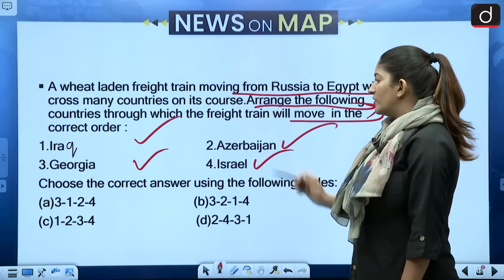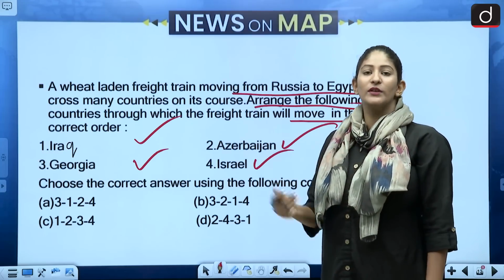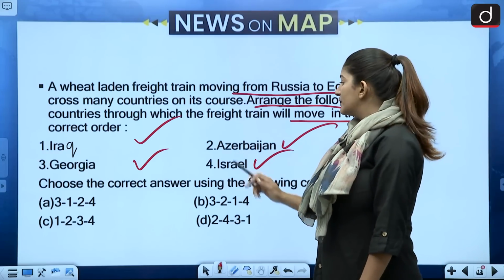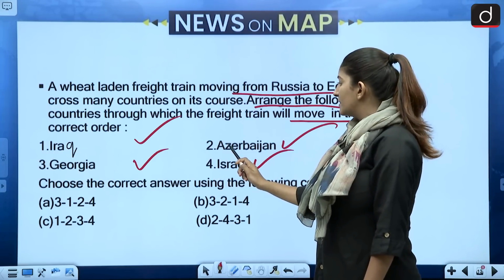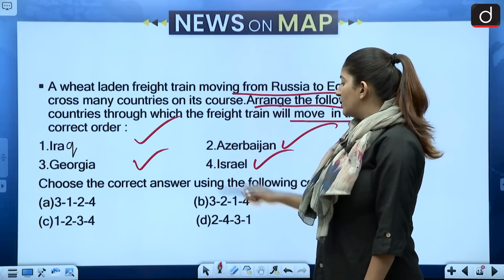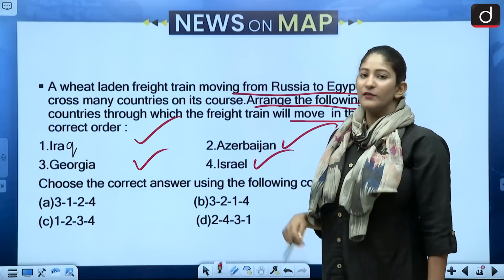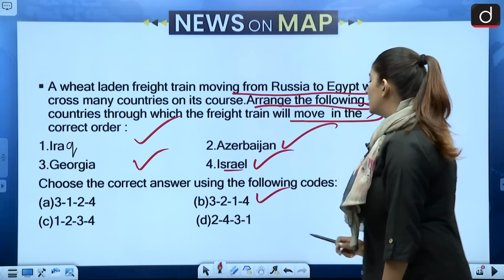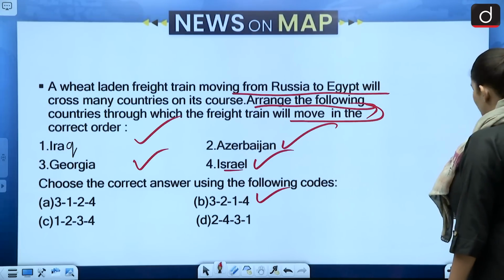Okay, so the question asks us to follow the correct order. Georgia will be first, then comes Azerbaijan, that will be second, then Iraq, and lastly we have Israel. So 3-2-1-4 is the correct answer, option B.